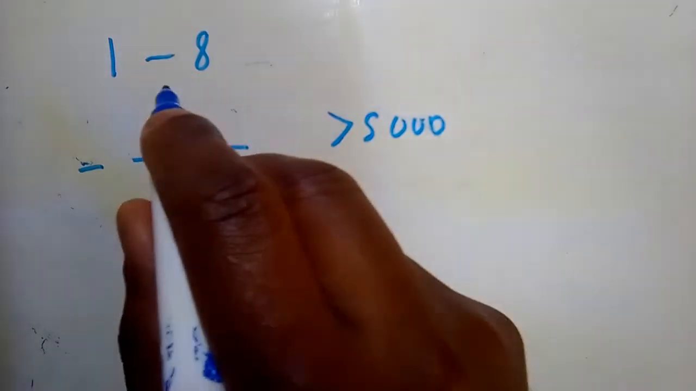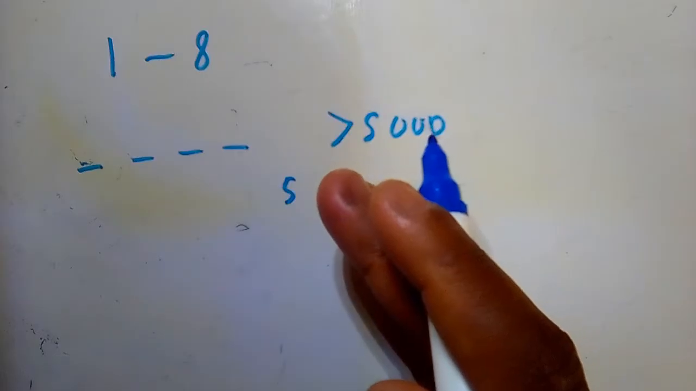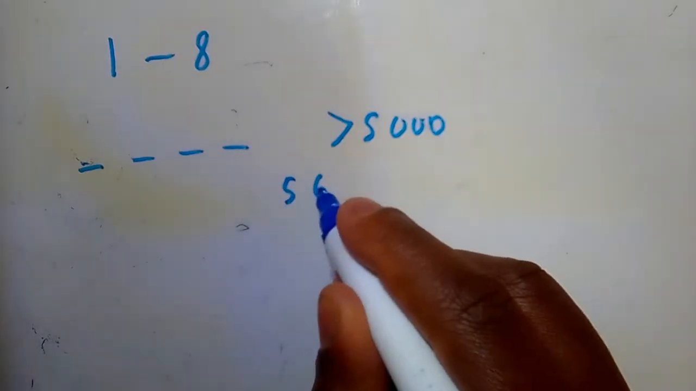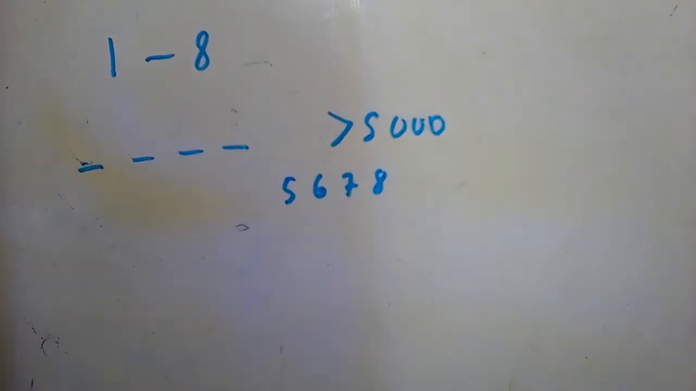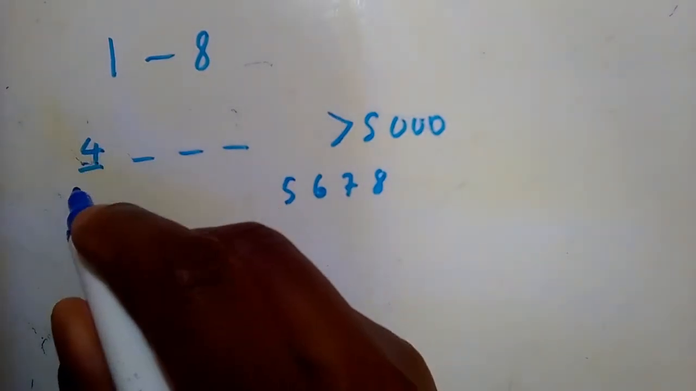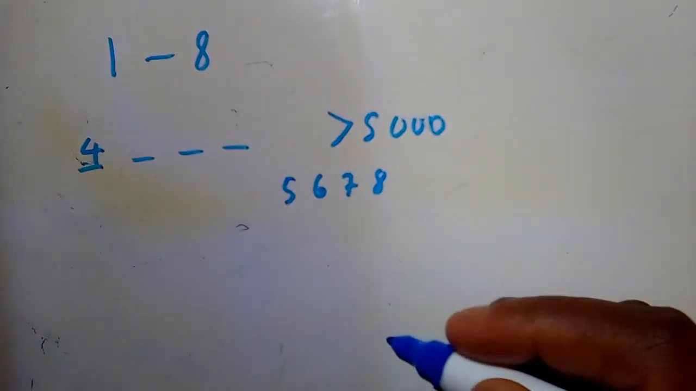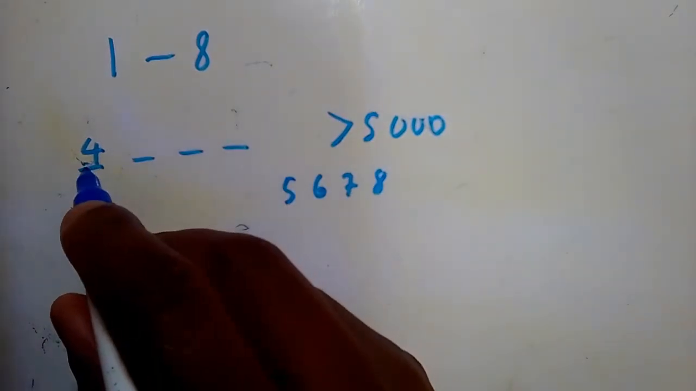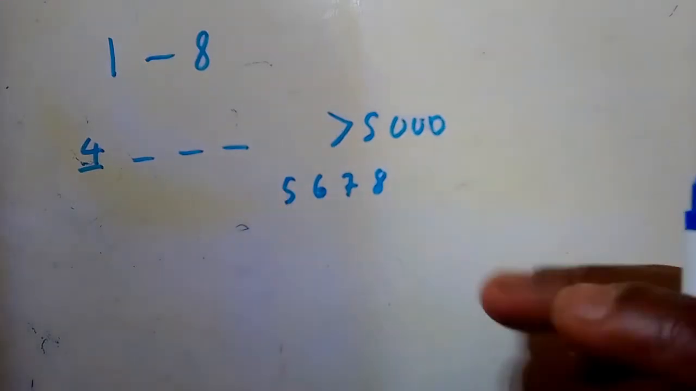Remember, we're choosing numbers from 1 to 8, but it must be 5 upwards because we want it to be greater than 5. So it can start with a 5, a 6, a 7, or an 8. Therefore, we have got 4 choices. So you strictly write down the number of choices that you have in each dash. Notice that in the first dash, we can choose from any 4 of these numbers, right? And let's say they are not allowed to be repeated.